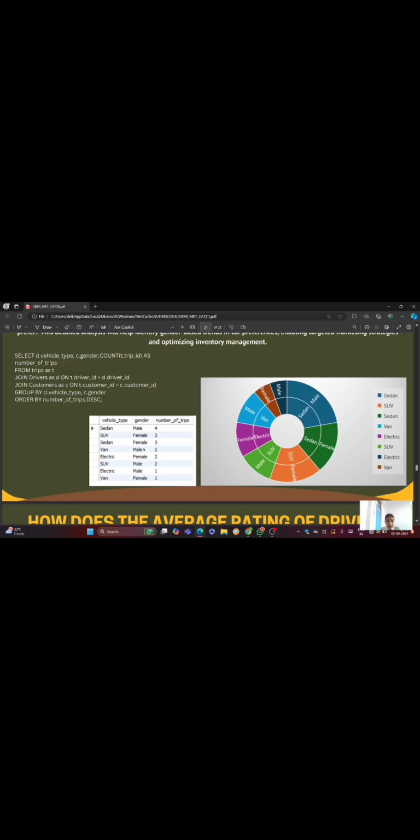And sedan is also female. It's made 3 rides. Van is male, 2 rides. Electric is female, 2 rides. SUV male, 2 rides. Electric male, 1 ride. And van is female, 1 ride. So the total number of rides can be shown in a graphical representation of sedan female, SUV female, and male. This is the graphical representation, or chart, we have presented for this question.